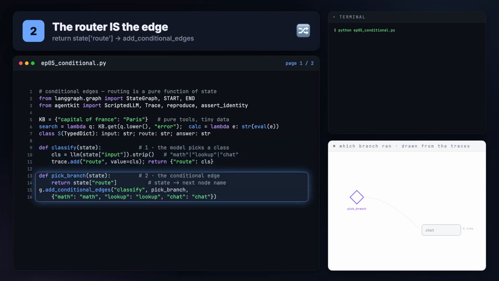This is the router, pick branch. It takes the state, reads state, route, and returns it as the next node name. That returned string is the edge. Add conditional edges maps each possible return value to a node.